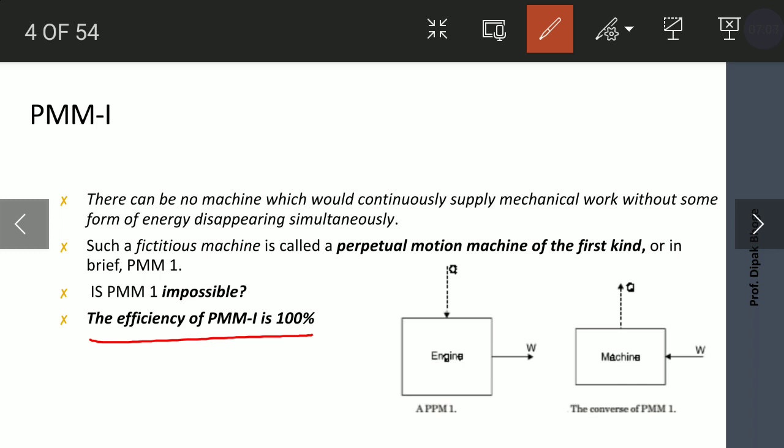Is it 100%? So without any work done, if we calculate, efficiency is equal to W upon Q, W divided by 0. So we cannot find out the efficiency of perpetual motion machine of the first kind. So it is undefined.